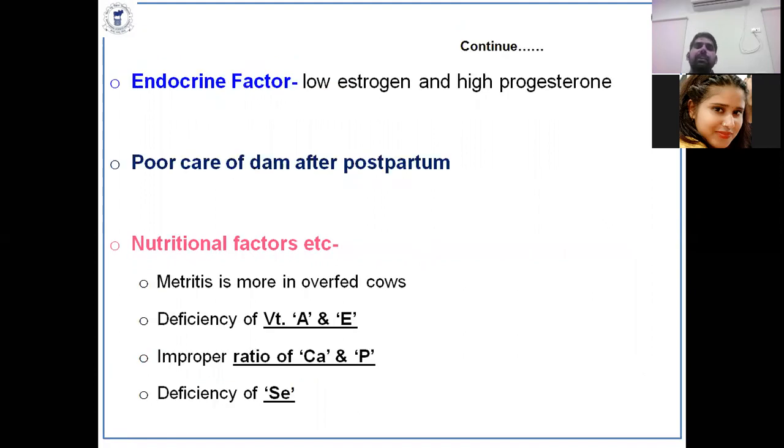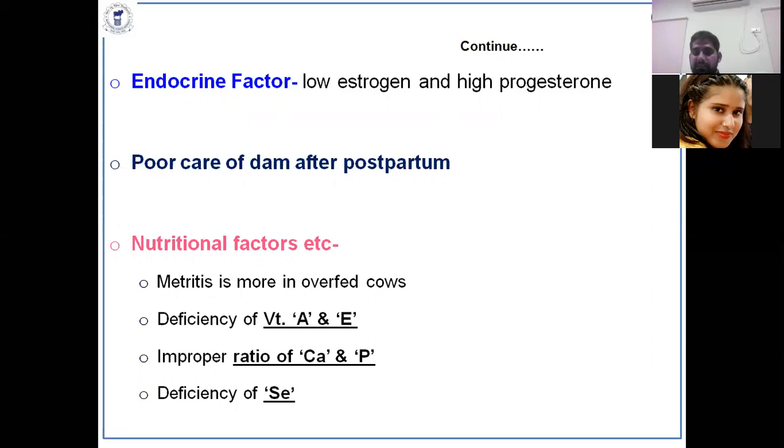Endocrine factors: low estrogen, which impairs the removal of uterine content out of the uterus, and a high progesterone level, which ceases uterine contraction. A high progesterone level beyond 7 to 8 nanogram per ml leads to the ceasing of uterine contraction, which leads to the accumulation of pus and other lochial discharge, and ultimately bacterial contamination leads to uterine infections.